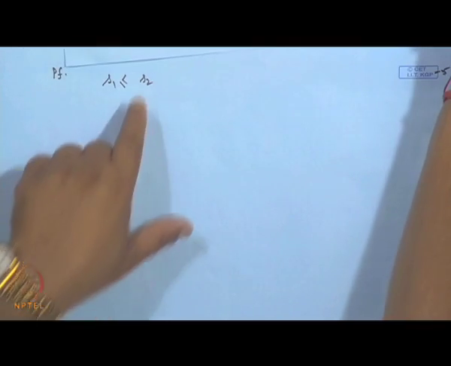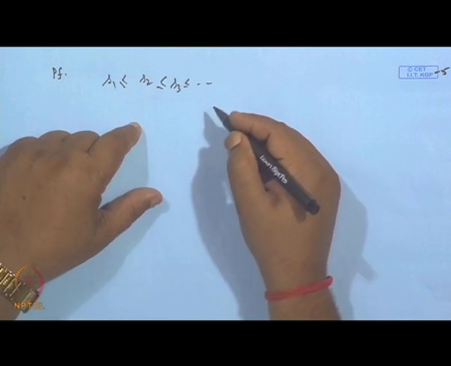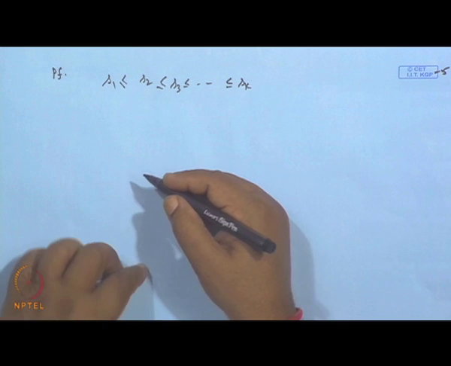So, S 1 is definitely less than or equal to S 2, which is less than or equal to S 3 and so on like this. So, what we are getting is the sequence of the partial sums.